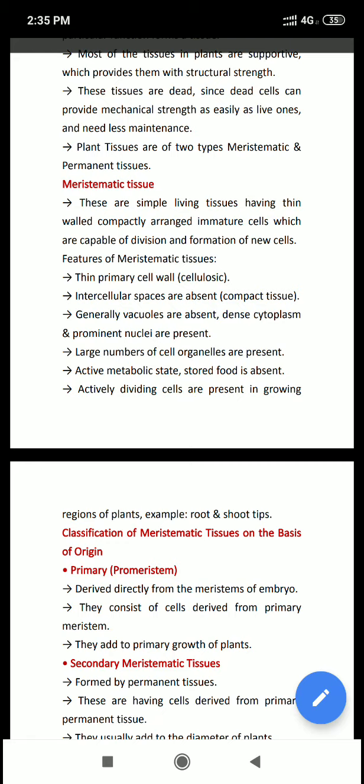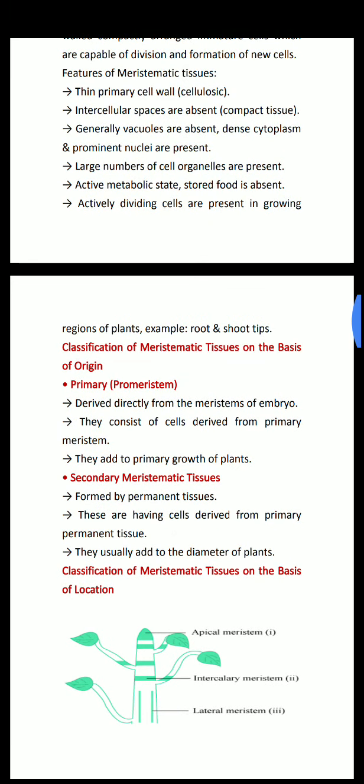Generally vacuoles are absent, so they don't have any kind of vacuole, they have dense cytoplasm and prominent nuclei are present. Now a large number of cell organelles are present in meristematic tissues. Active metabolic state and stored food is absent. They do not store food and they are always active. Metabolic means the reactions keep on going inside the meristematic tissues. So they are actively dividing cells.